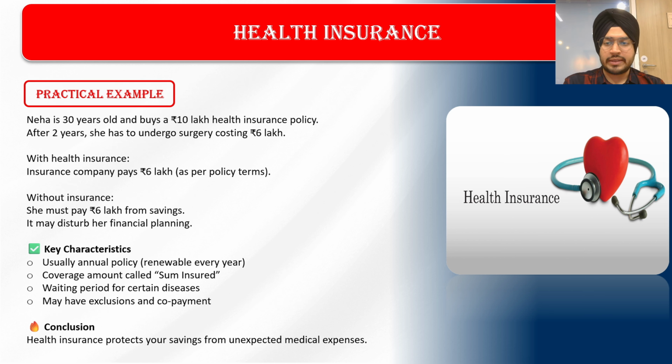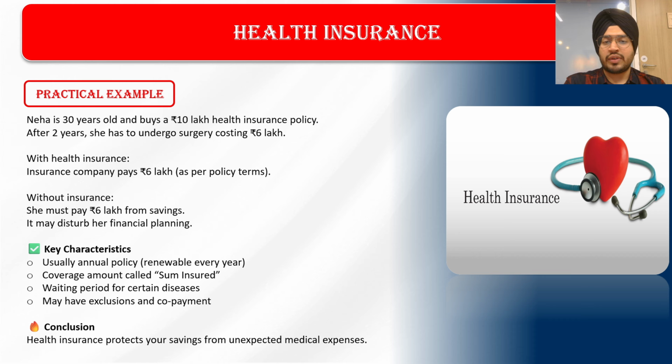Let's take an example to understand it better. Neha is 30 years old and she buys a 10 lakh health insurance policy. After 2 years, if she has to undergo surgery costing 6 lakh rupees, that will help her a lot, because the health insurance would have cost around 25 to 30,000 rupees. So in 2 years, she might have paid around 60,000 rupees, and the surgery alone would cost 10 times more, 6 lakh rupees. So we can see that health insurance will help us in getting financial stability.